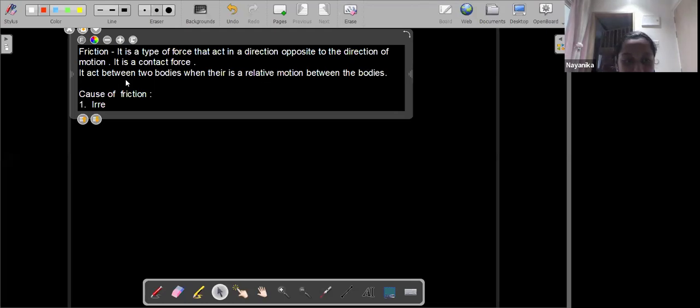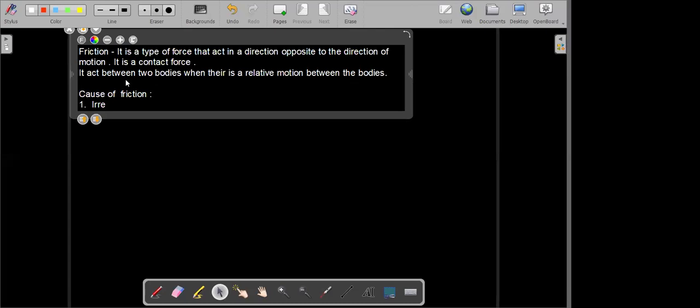Okay. Sir, it depends on the surface. Yes, the cause is irregularities present on the surface. Okay, so see how it looks. I will show you something.